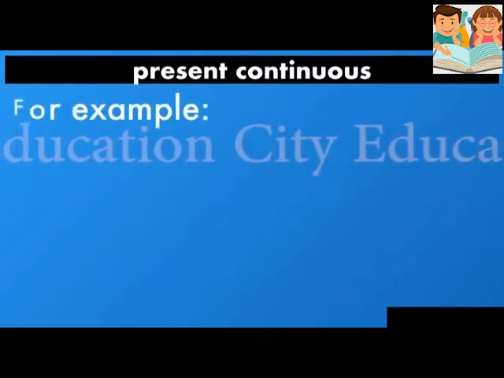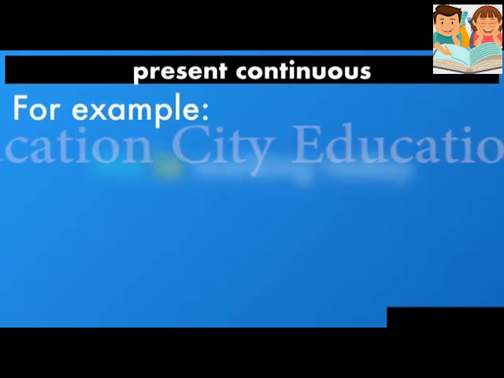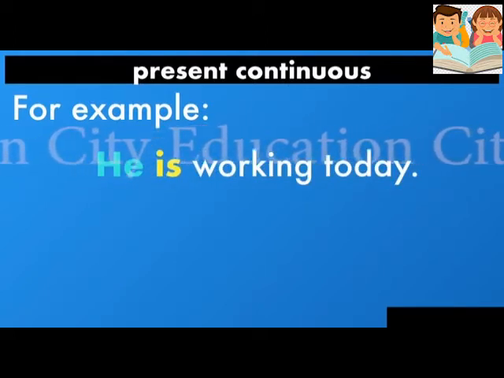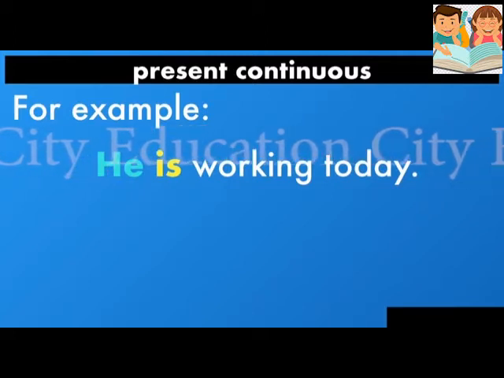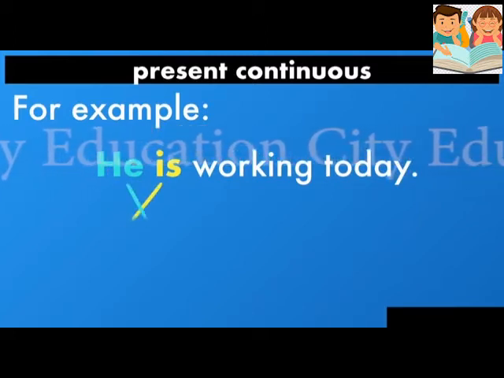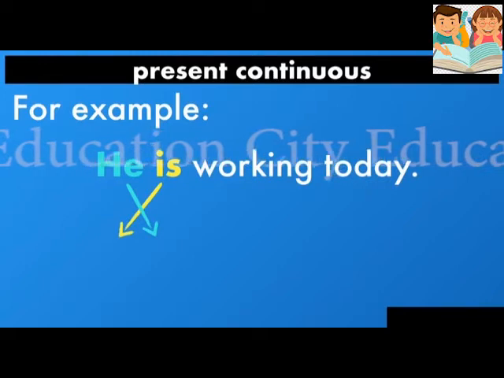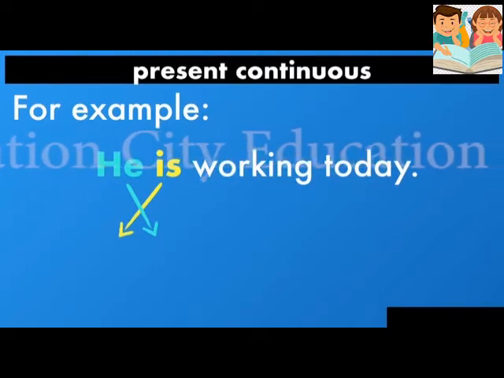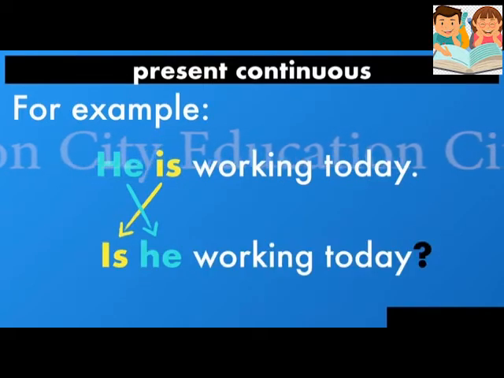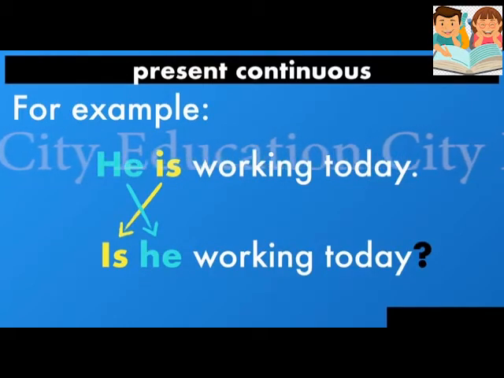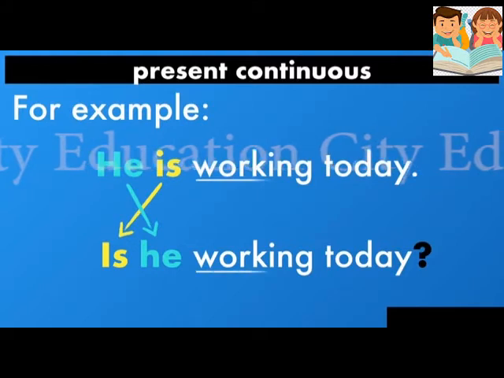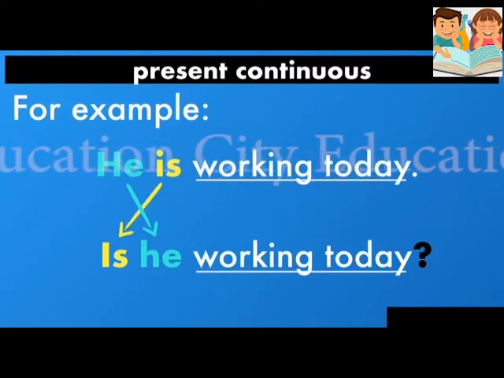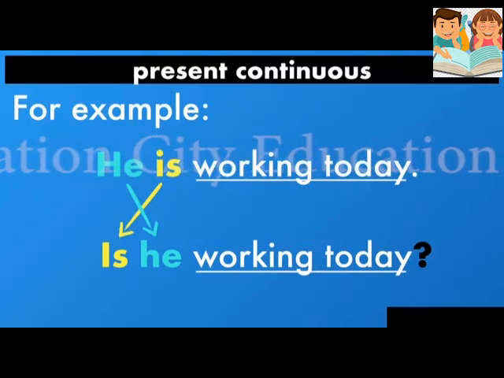Okay, for example, I have a sentence like he is working today. So let's change it into a question. Switch the be verb at the beginning of the sentence like this. Is he working today? And we use a question mark at the end of the sentence. हम at the end of the sentence question mark use करते हैं जब हम question sentences बनाते हैं.